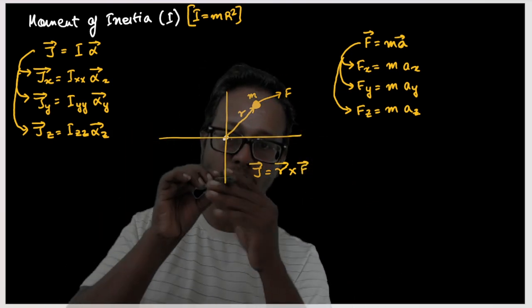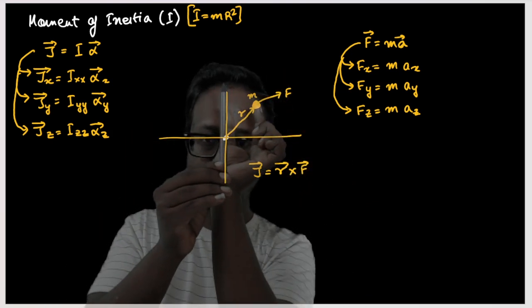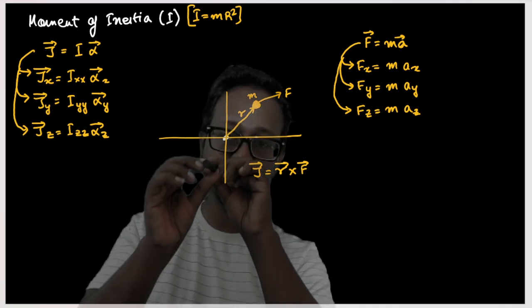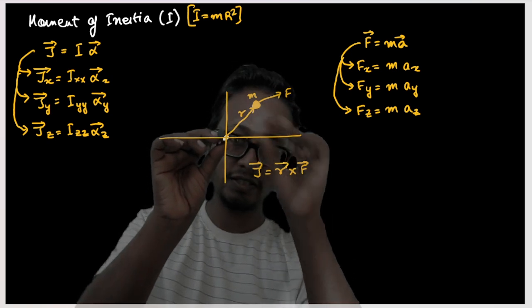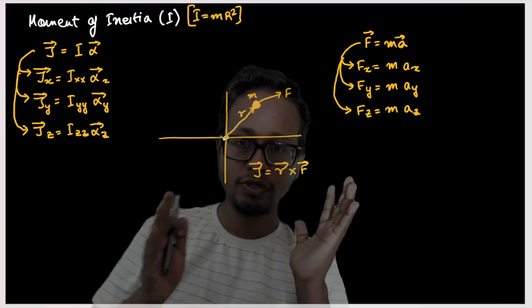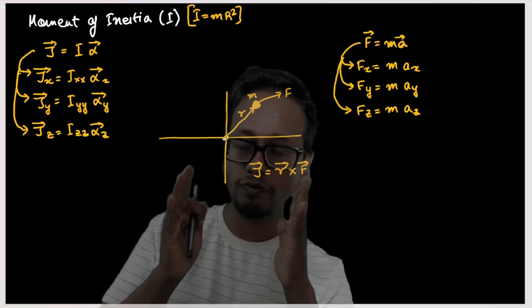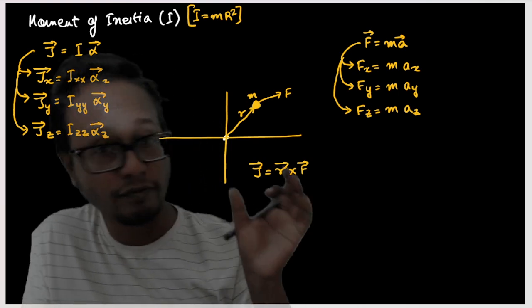Similarly, moment of inertia about y axis is nothing but m into this much r square, because this r is the minimum distance from the y axis. Similarly, moment of inertia about z axis is nothing but m into r square, because r is already the shortest distance between the axis and the point mass. Understood? So this is the fundamental confusion that most of you have, and this has been used again and again in your exam pattern.